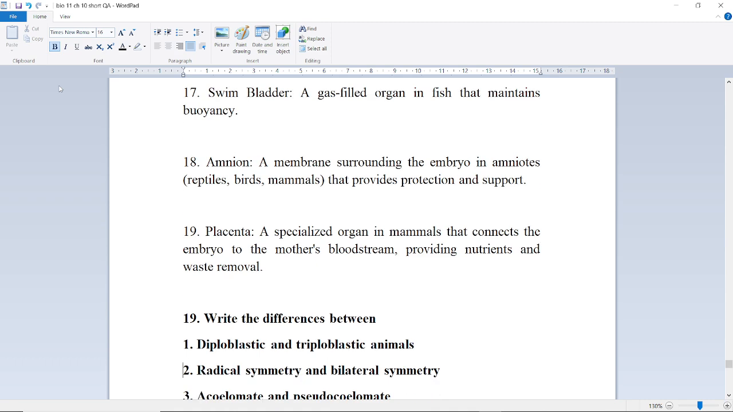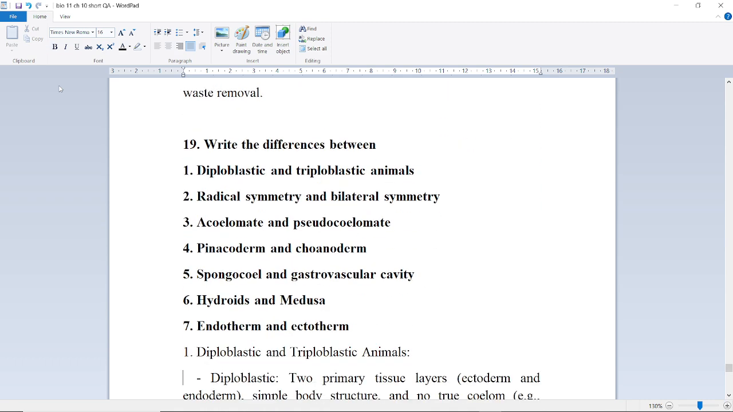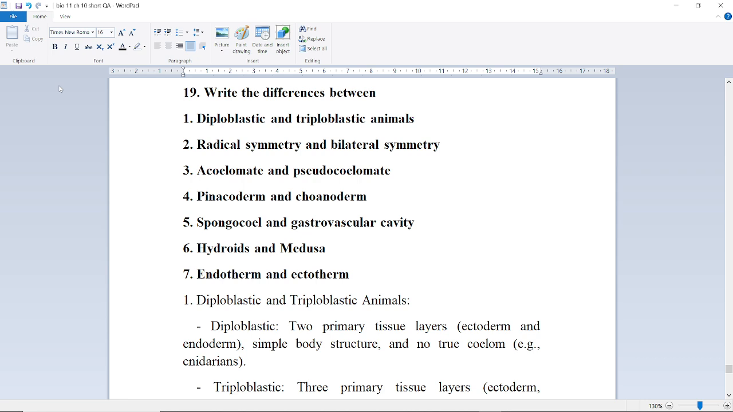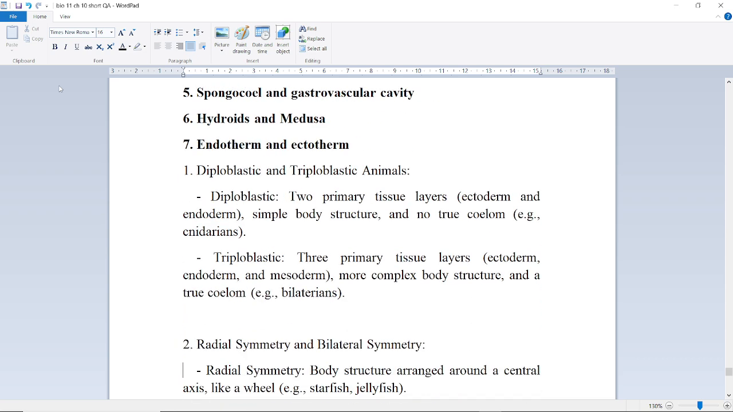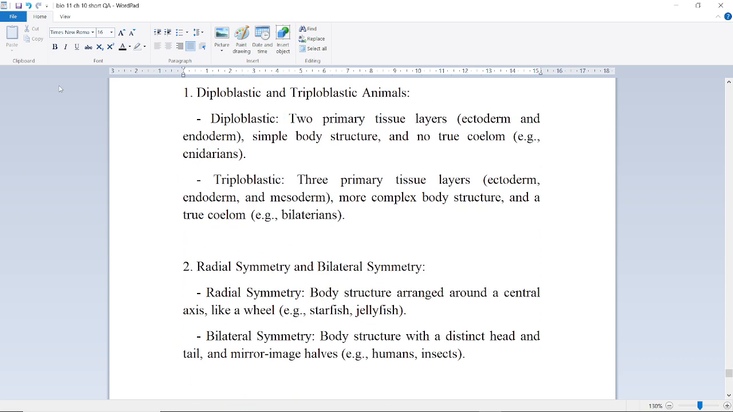Next question is: write the differences between diploblastic and triploblastic animals, radial and bilateral symmetry, acoelomate and pseudocoelomate, pinacoderm and choanoderm, spongocoel and gastrovascular cavity, hydroids and medusa, endotherm and ectotherm. So first of all, we see the difference between diploblastic and triploblastic animals.